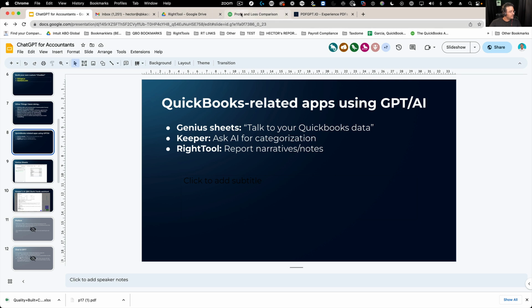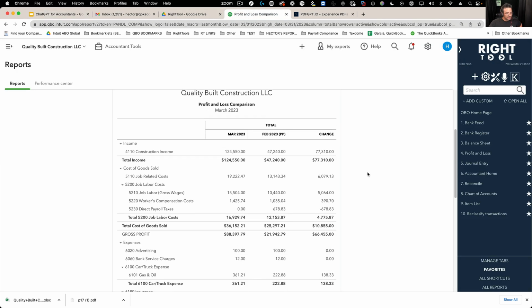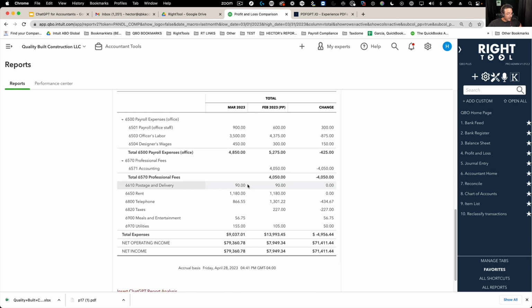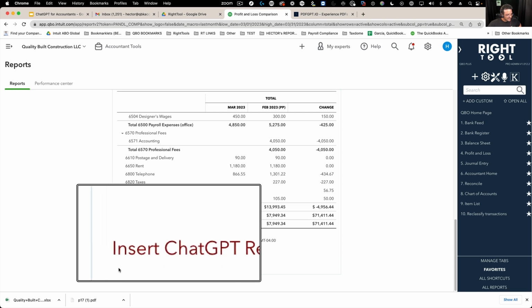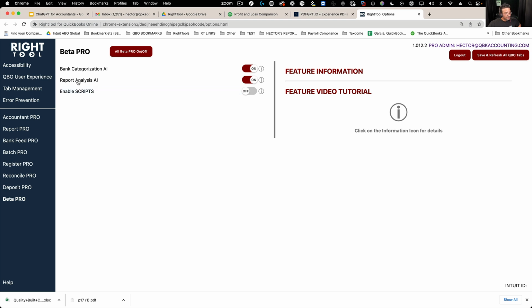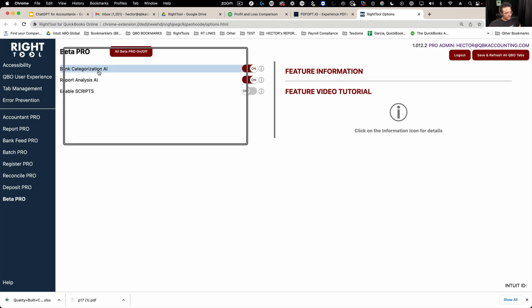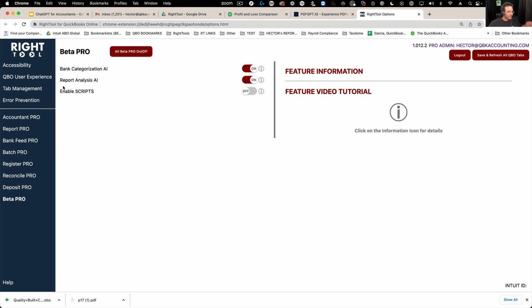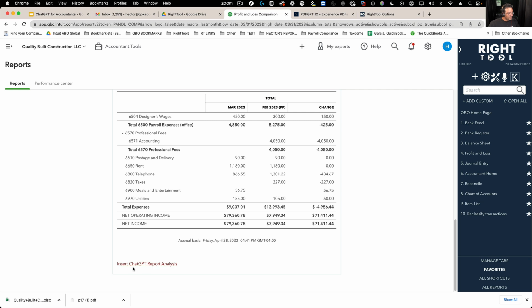So let me go into QuickBooks Online, and let's say I have a profit and loss report here. Down at the bottom, you see this thing that says insert ChatGPT report analysis. That's not built into QuickBooks Online. That's an add-on called Write Tool, and we have a setting that's in beta right now. Only a few people have access to that, where we can do bank transaction categorization AI and also report analysis AI. Those are the ChatGPT-level type things in it. So I'm going to show you this one, the report analysis.